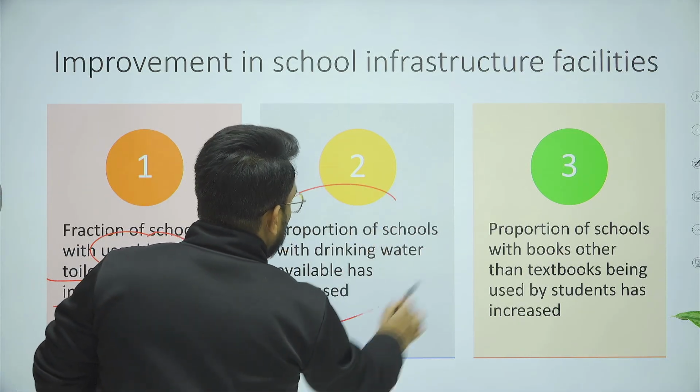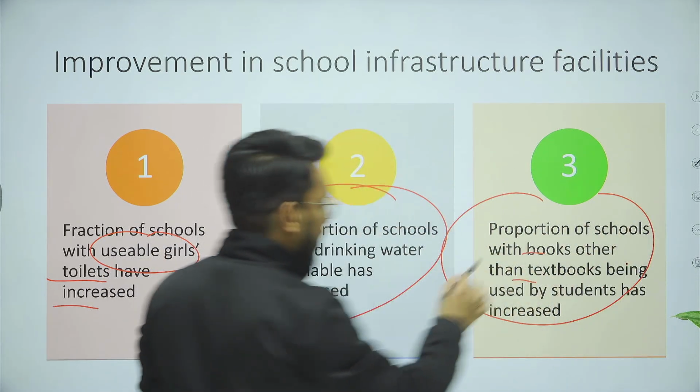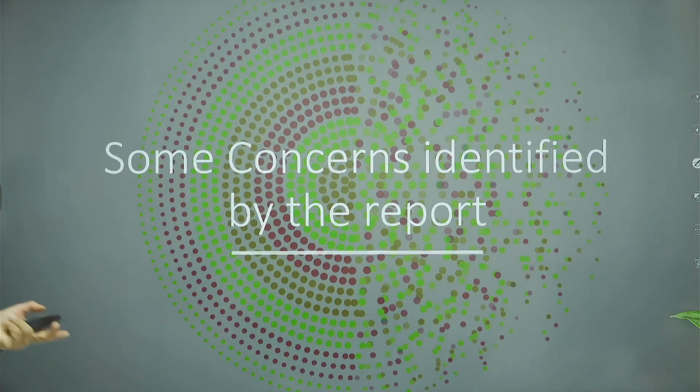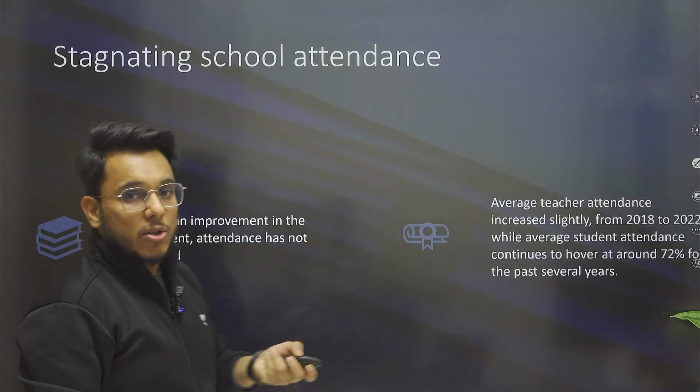Okay, drinking water availability has increased. The proportion of schools with books other than textbooks has also increased. It has attracted the students to the schools, particularly the girls. Now some concerns have also been identified. What are these concerns or shortcomings?